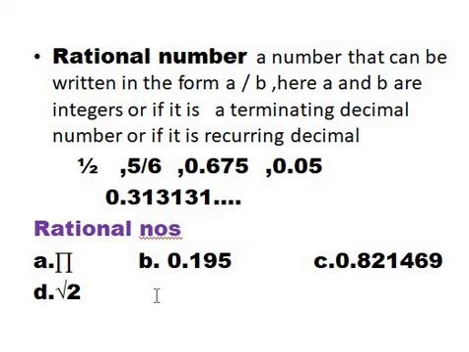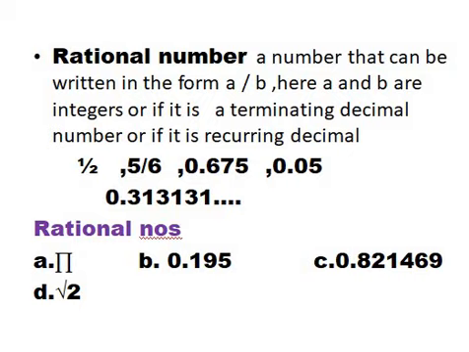Yes, we have two decimal numbers, one is B and one is C. In C the decimal is non-terminating because it is not stopping even after infinitely many decimal places, but if we talk about option B, we only have 3 numbers after the decimal, so this means that it is a terminating decimal number. Right, so it would be a rational number, so B is the choice. Right, is this clear?